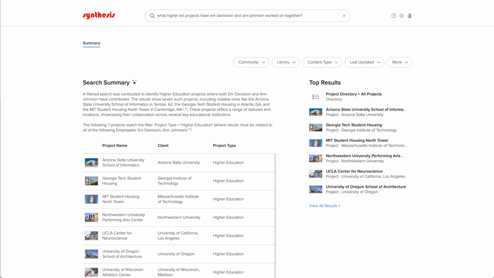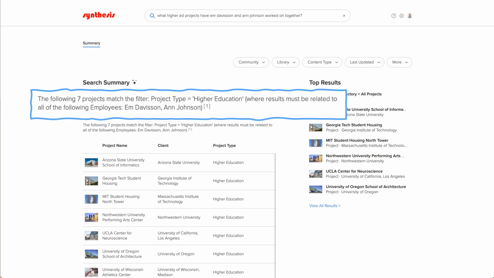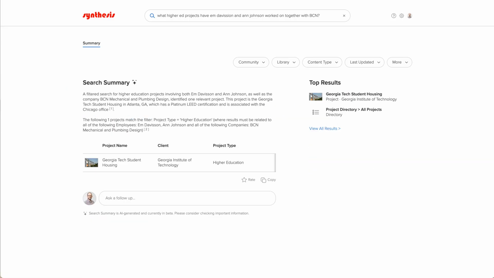What higher ed projects have M. Davison and Ann Johnson worked on together? So this is more complicated, but you can see that Synthesis first filtered the project directory on project type equals higher education, and then determined which of those projects both M and Ann had worked on. Fancy.